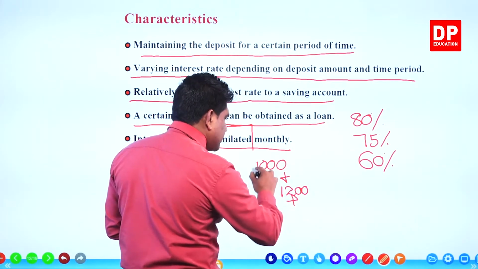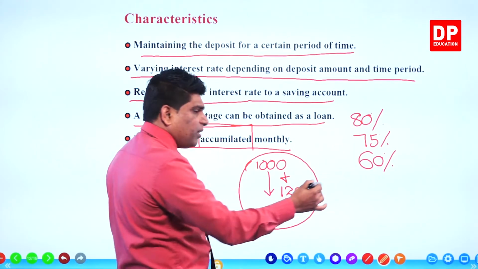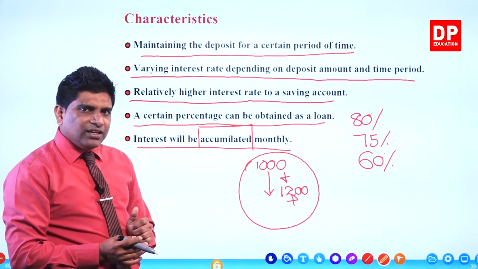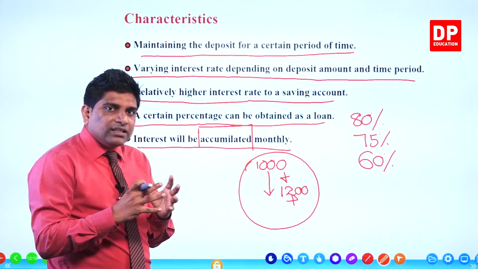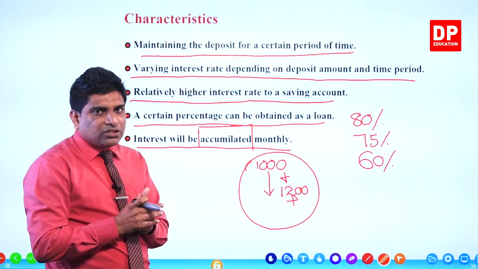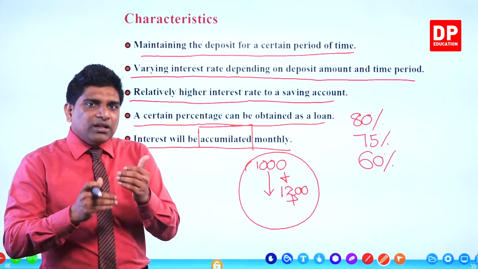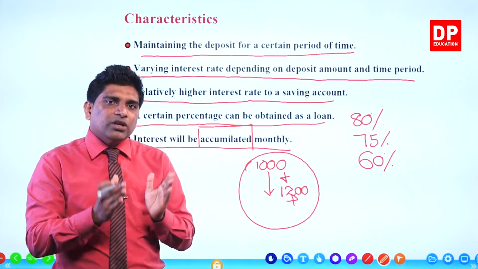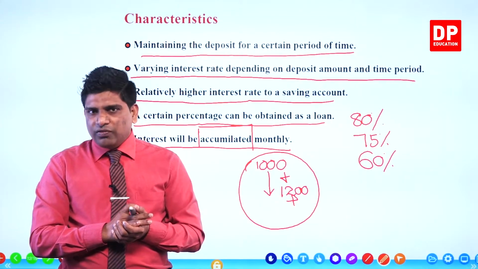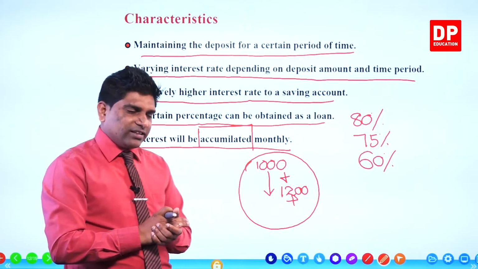So that's accumulated. The interest is added from one month to another month. Interest will be accumulated collectively. They will add every monthly interest to your account, right? Then your available money will be increasing monthly. Why? They will add the interest to your available amount of money in the fixed deposit, right? That's why we say accumulated.